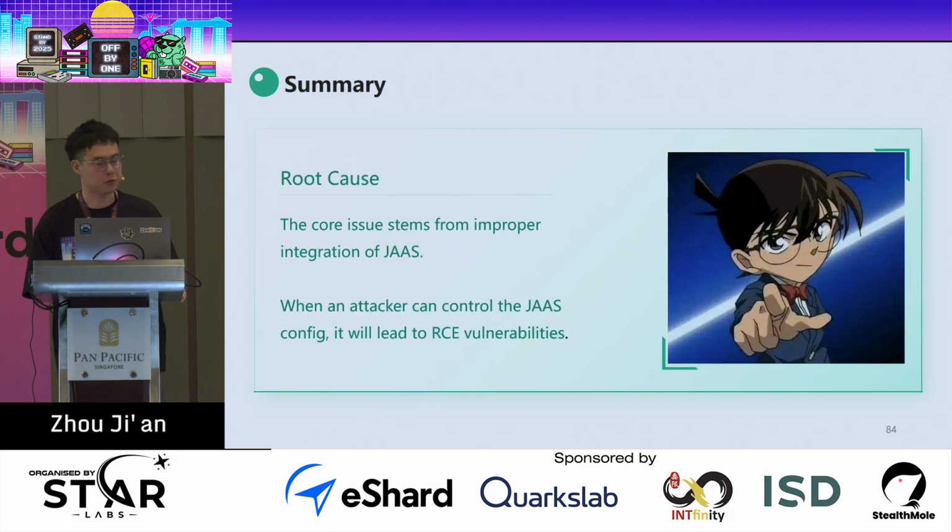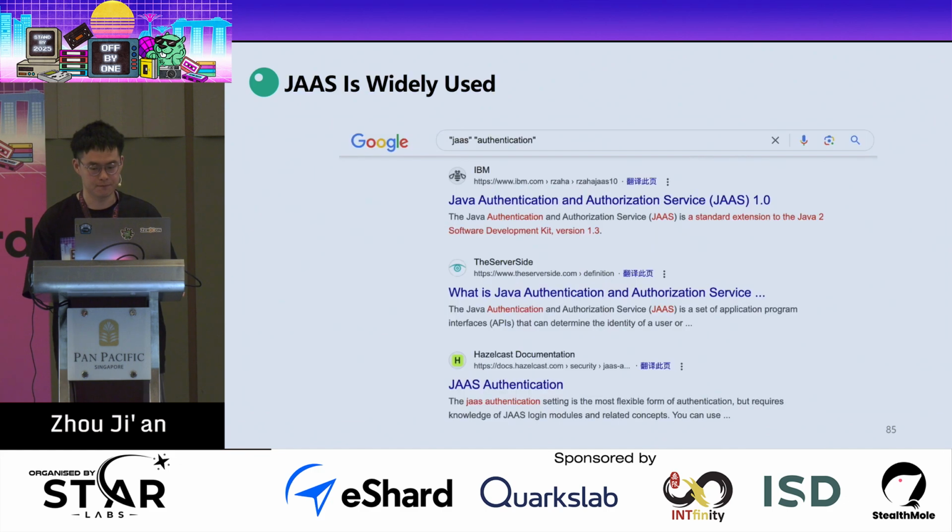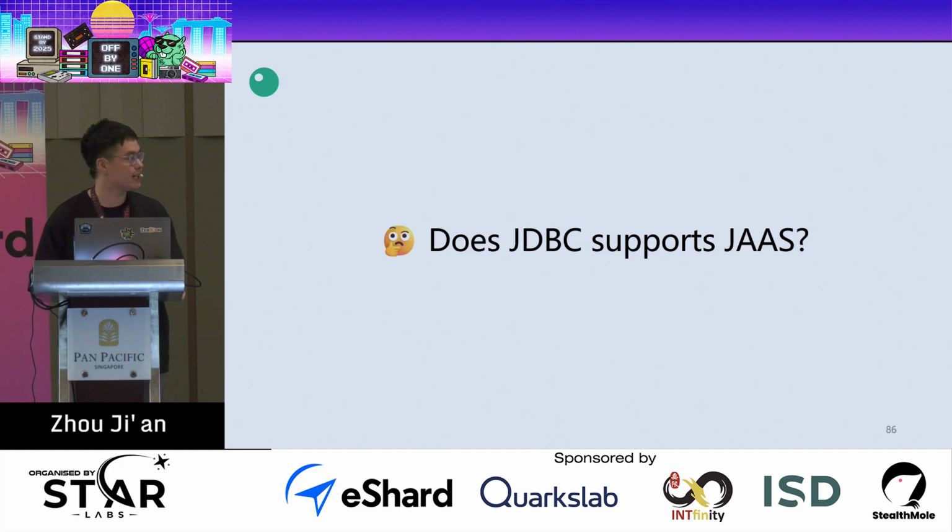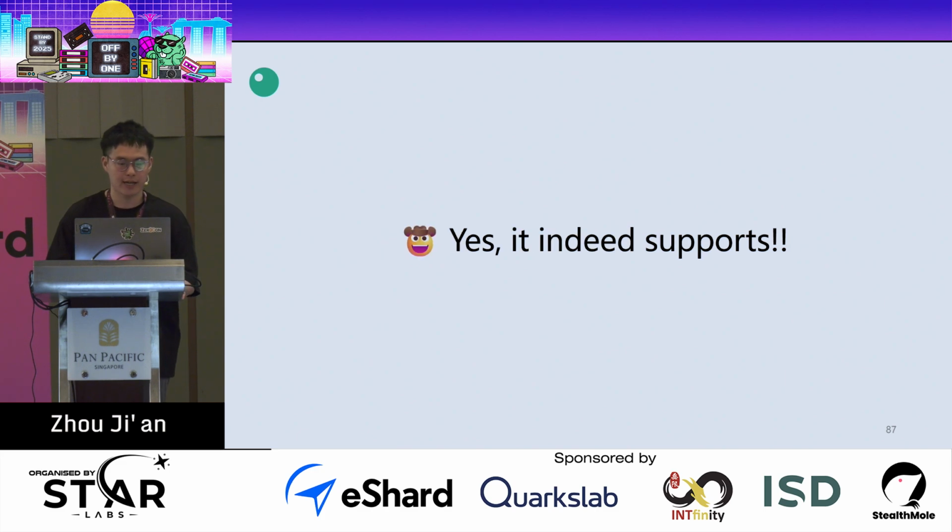So here we can know that the issue in the Kafka client lies in the improper integration of JAAS. If an attacker can control the JAAS configuration, that will be a problem. When I simply searched JAAS on Google, I found that JAAS is widely used. Since at that time I happened to be learning JDBC, I naturally thought of it. Does JDBC support JAAS? The answer is yes, it indeed supports it.